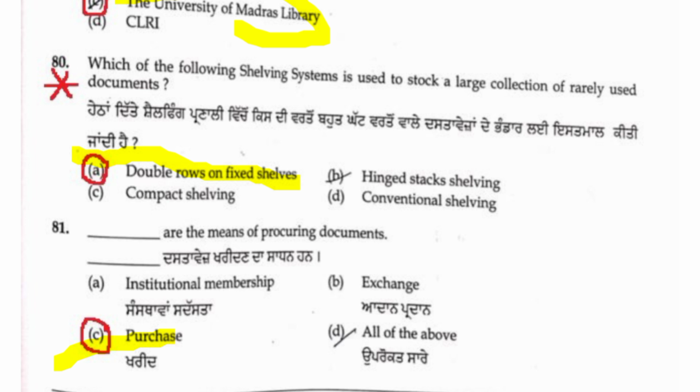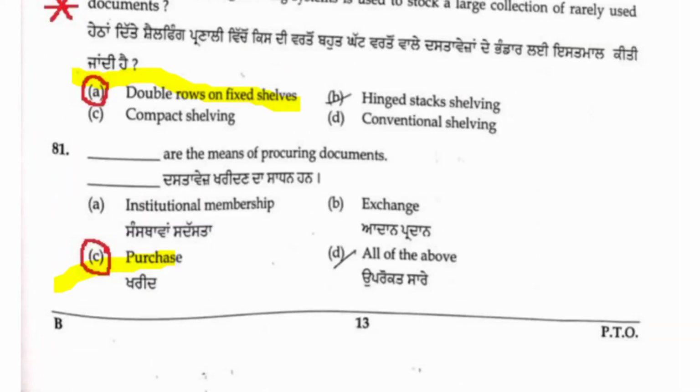Question 81: dash are the means of procuring documents. The answer is purchase. Purchase is the means for procuring documents. Procuring is nothing but purchase. 81 C is the right answer, friends. Next, question number 82.